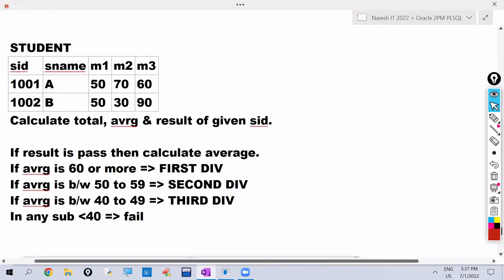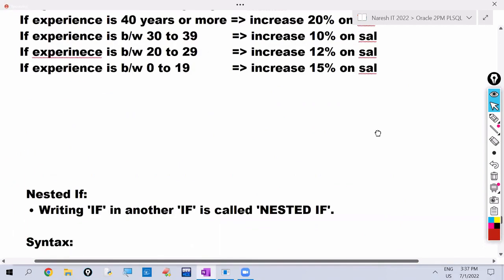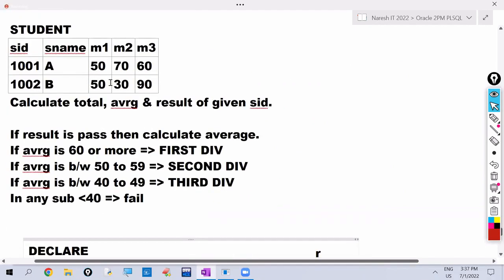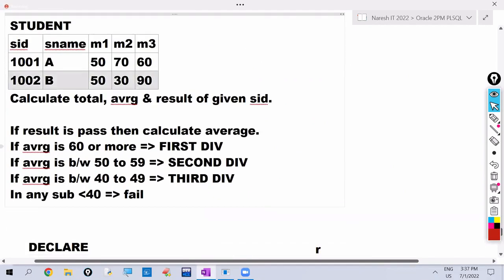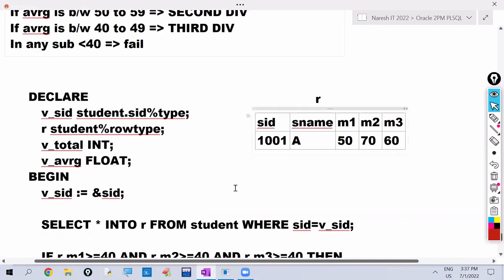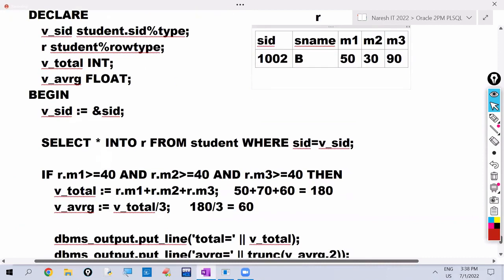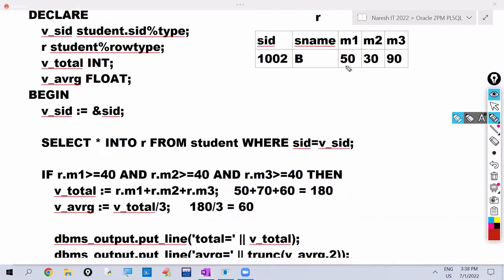For example, I am giving 1002 as the student ID. If we give 1002 as the student ID, the 1002 record will be copied into the R. Okay. Now what is the R.M1 value? 50. Is 50 greater than 40? Yes, true. Okay, next R.M2 value 30. Is 30 greater than 40?